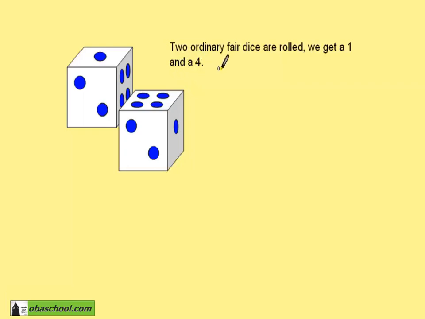Two ordinary fair dice are rolled, and we get a 1 and a 4. These are independent events. Independent events are events where the probability of one thing happening cannot affect the other thing happening. The probability of getting a 1 on this die is 1/6, and the probability of getting a 4 on this one is 1/6.